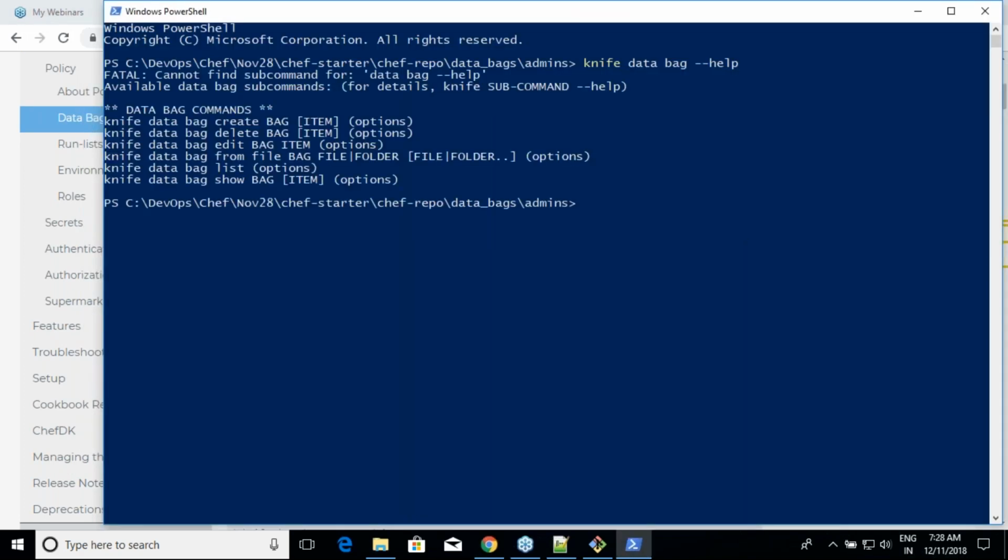Okay, so let me stop it. Are you seeing this? This is what we are trying to use. So knife data bag from file. What is your bag's name? Admins. What is your file's name? What was it?